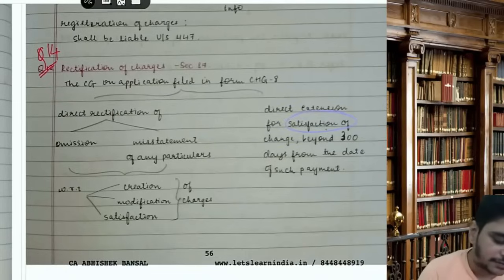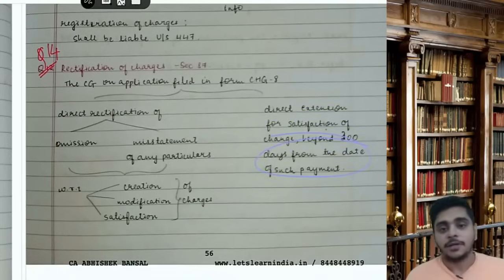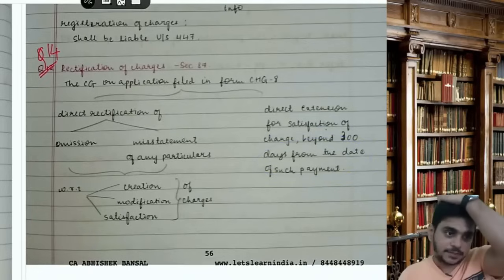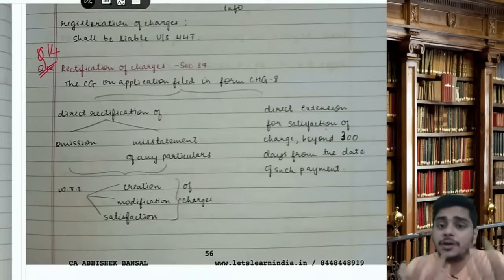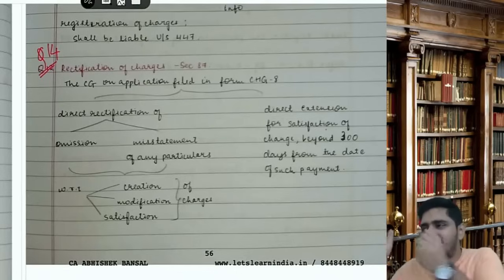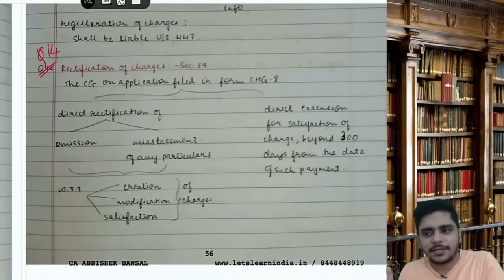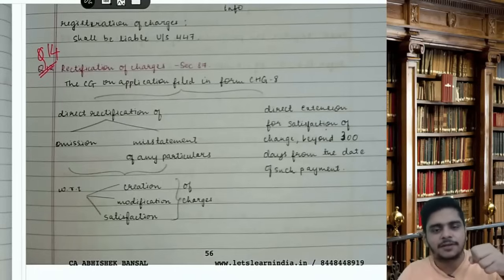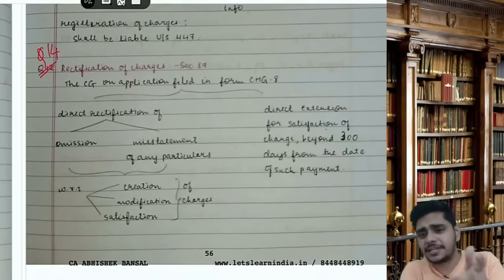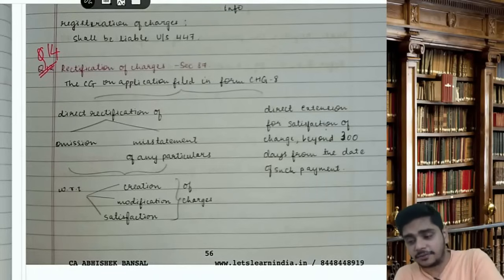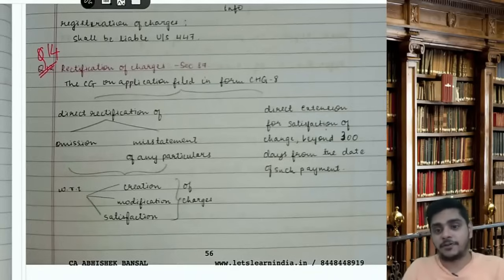Or direct extension of satisfaction of charge beyond 300 days from the date of such payment. If you remember, the intimation of satisfaction was 30 days, extended to 300 days. If 300 days are over and you still have not intimated, you are not contravening anything. I have made payment to the bank, but I need to release that charge, so I need to intimate the ROC. Since 300 days are over, you can still go to the CG and take an extension of more days. Those extended days will be counted from the date of such payment, when you made the payment.